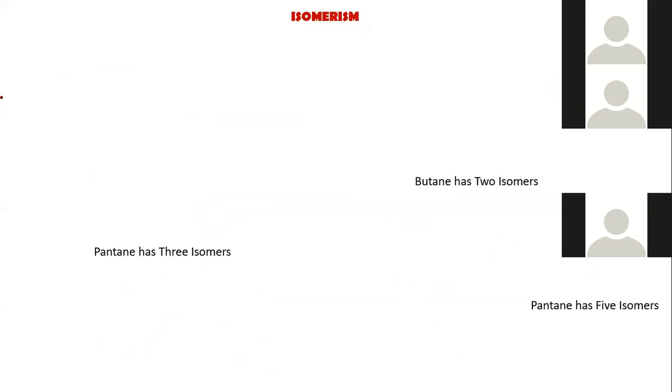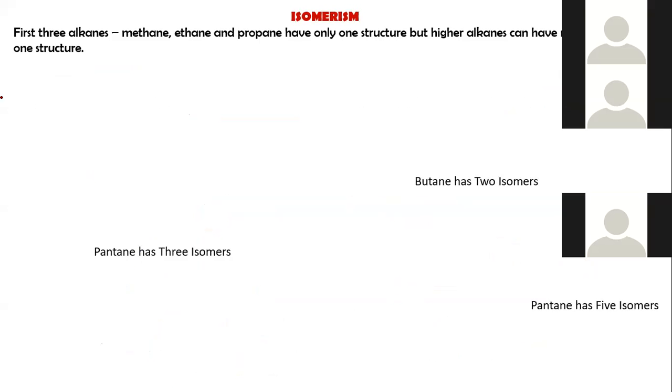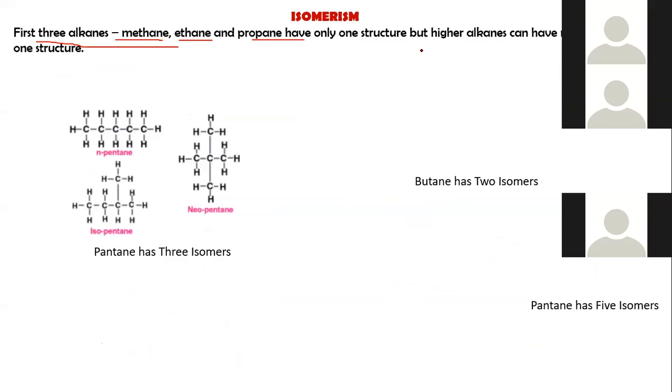Another term is isomerism. The first 3 alkanes, methane, ethane and propane, have only one structure, but higher alkanes can have more than one structure.